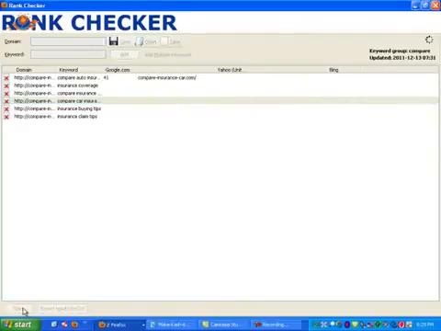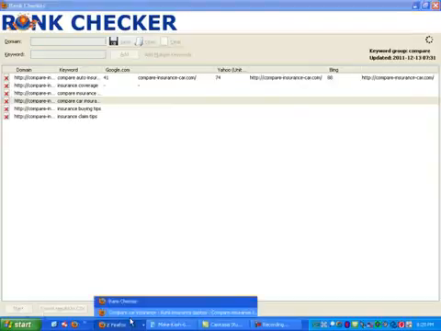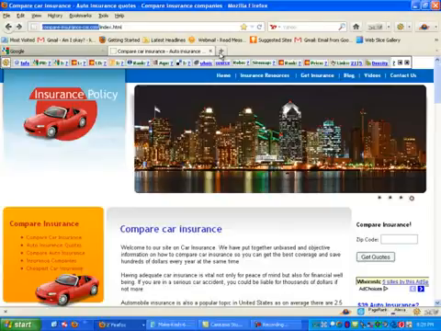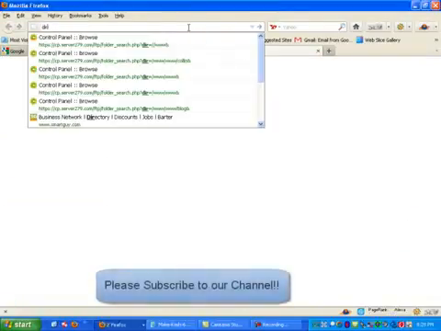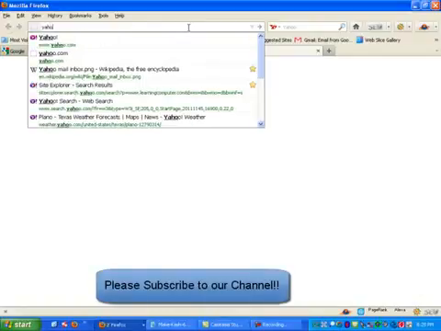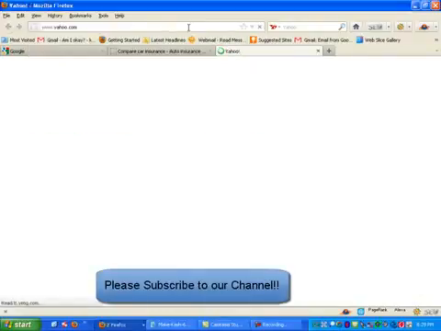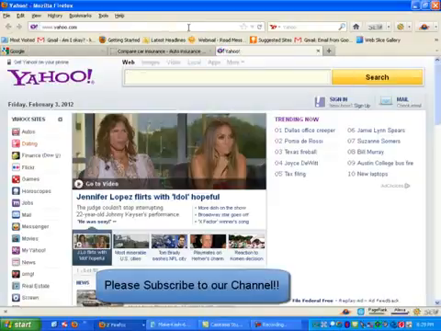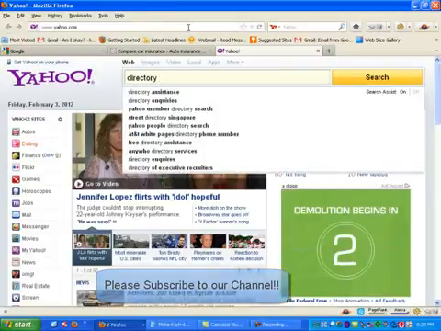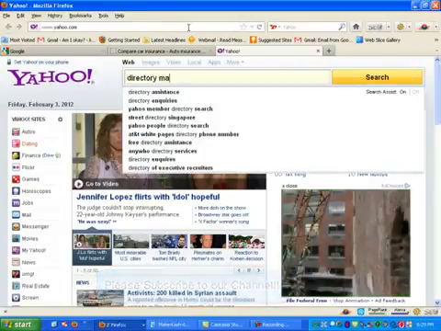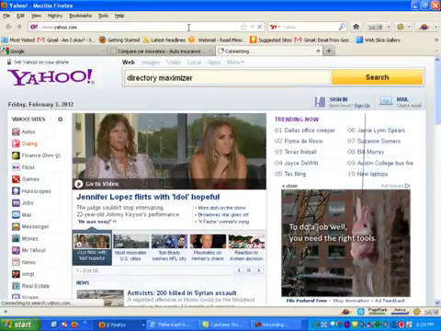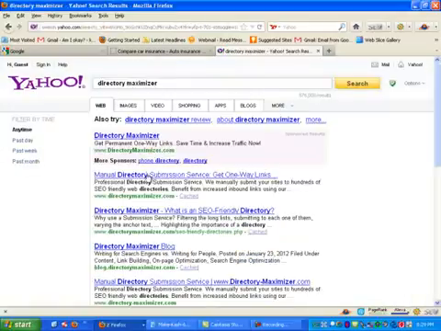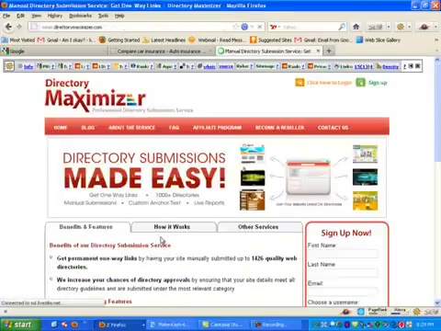While that is running, I'm going to start opening up some more things here, and I will actually be talking about one of the good ways you can build some backlinks to your site. And we're going to look at directory maximizer. So let me just pull that up while the other thing is running.